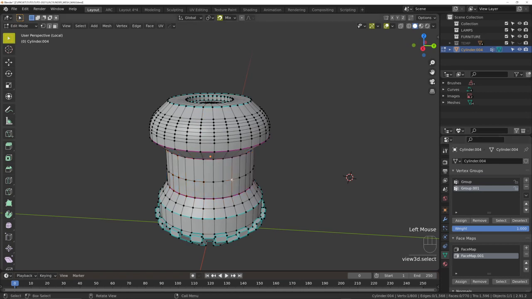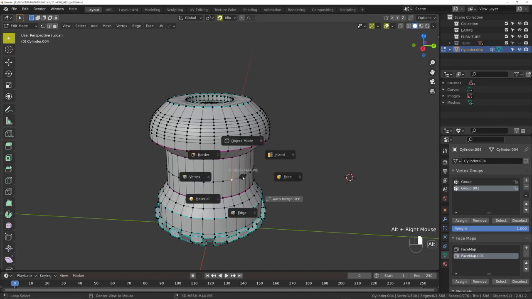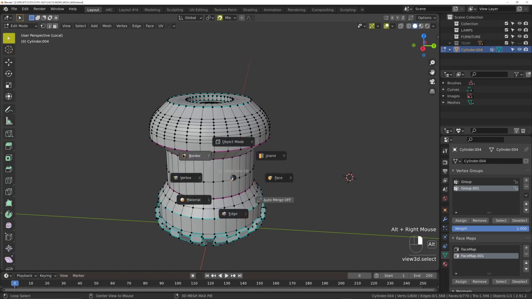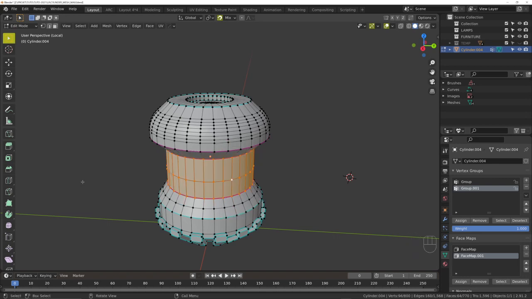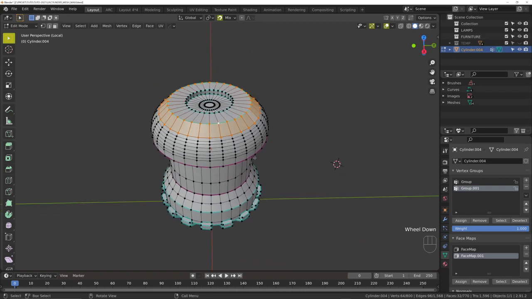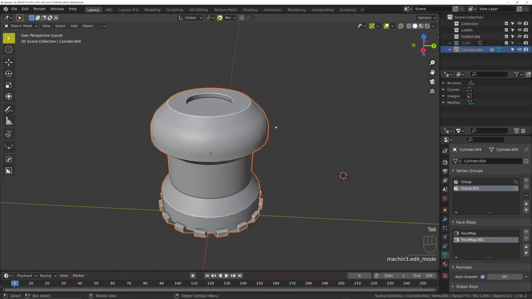If you select one vertex, press Alt, right click mouse, not left, sorry, select a vertex, right click mouse and drag, it will select the vertex group from this vertex point, and you can do the same here. I think it's very efficient to store many selections and to record them.